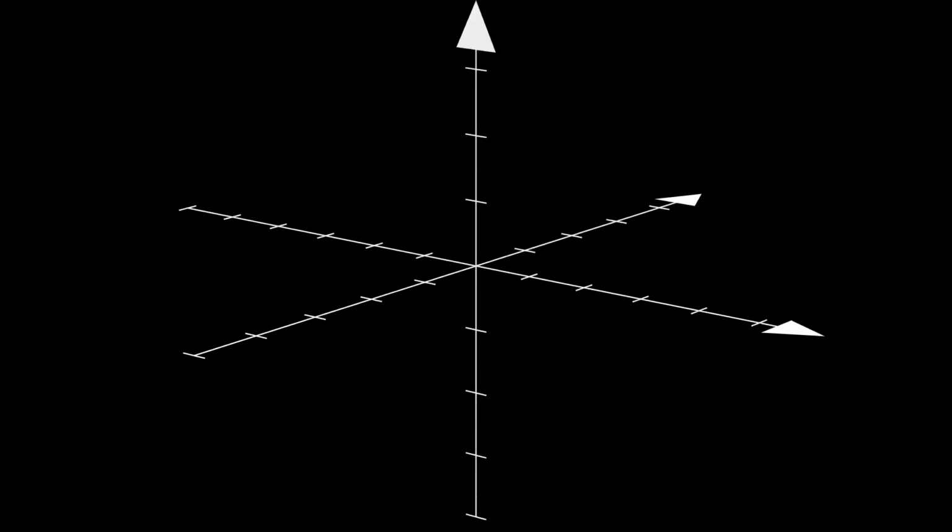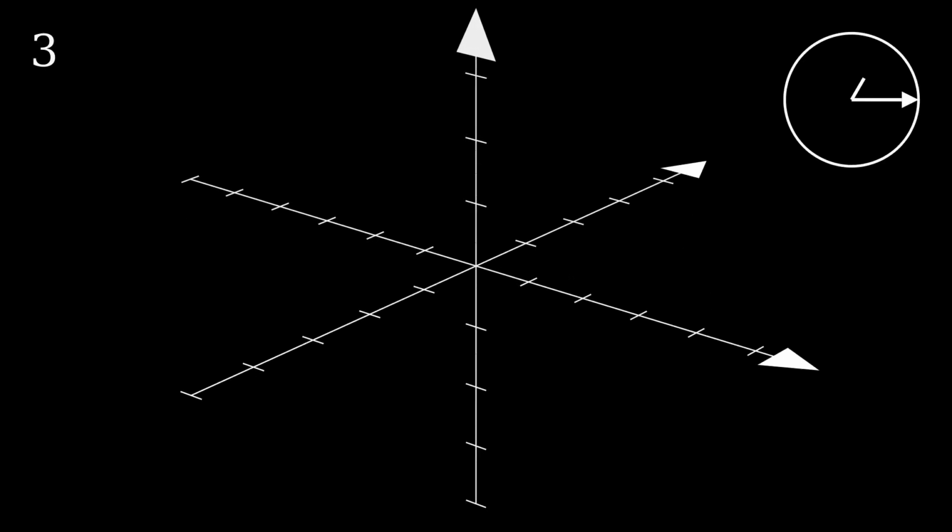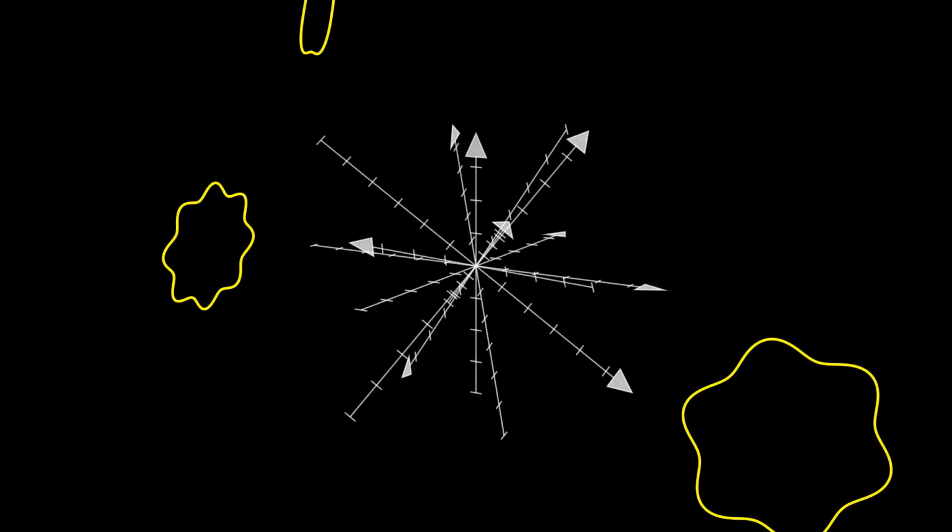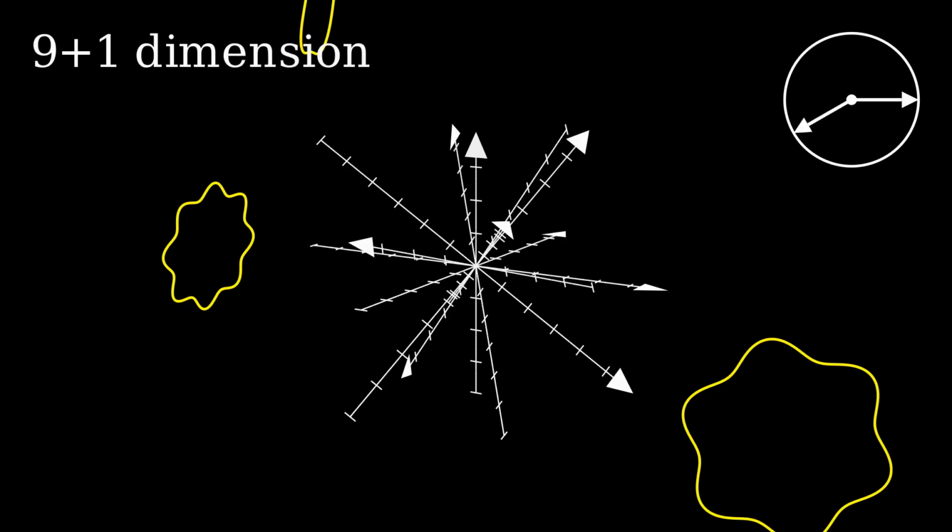Our universe has 3 spatial dimensions and 1 temporal dimension, but some theories say there might be more. Written as space-time, it is 3 plus 1 dimensions. For instance, string theory suggests there are 9 spatial dimensions and 1 temporal dimension. But we don't see these extra dimensions. Does this mean that string theory is wrong? Not necessarily. It can be hard to see the extra dimensions.